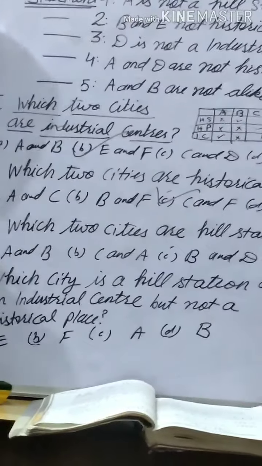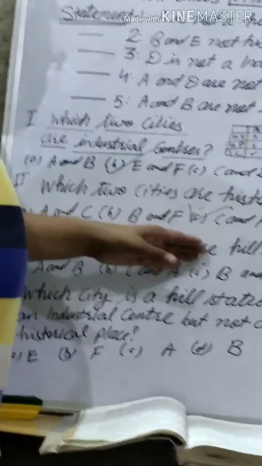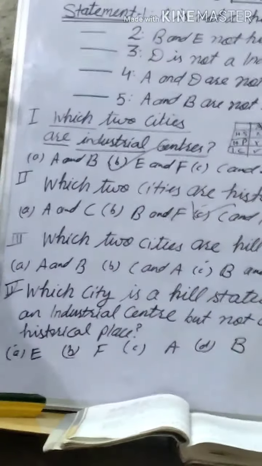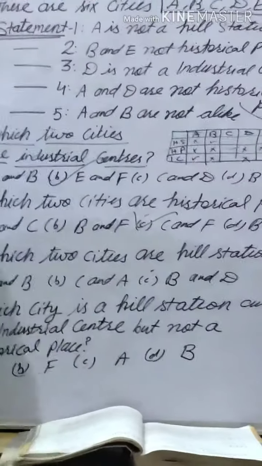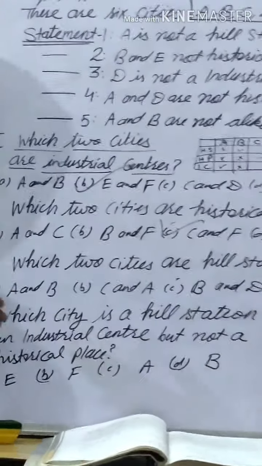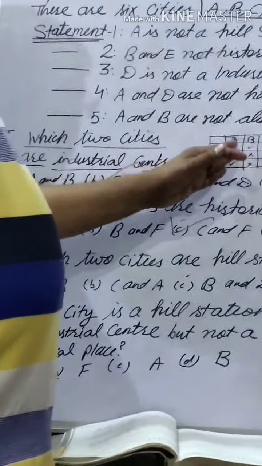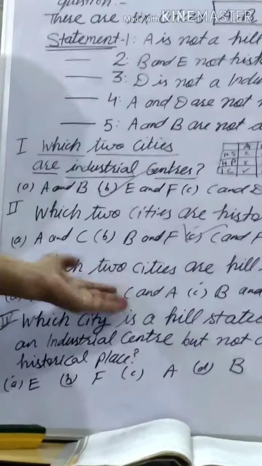Clear this? So now the third question: which two cities are hill stations? About hill station, it is given A is not a hill station. So it is a cross here. Clear this? So what pairs are there here? A and B: when A is not a hill station, what can you see? C and D: when A is not here.